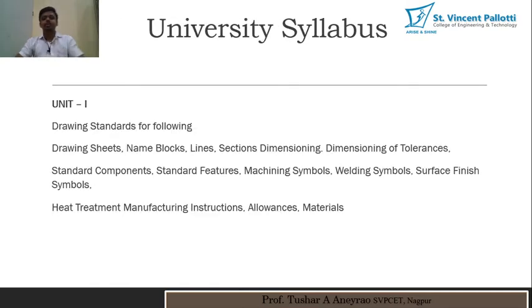After that we will see the university syllabus. The complete syllabus is divided into 6 parts, that is 6 units. In unit 1 you have to learn the drawing standards for drawing sheet, name blocks, lines, sections, dimensions, dimensioning of tolerances, standard components, standard features, machine symbols, welding symbols, surface finish symbols, heat treatment and manufacturing instructions, allowances and materials. So in all, you only have to study the symbols and the various notations used in this communication language of machine drawing.